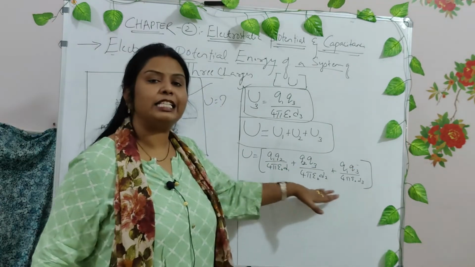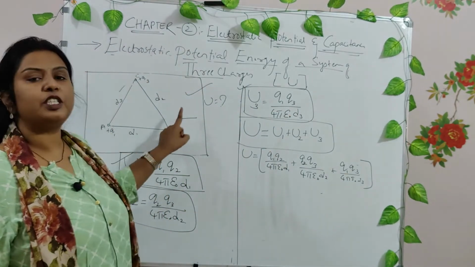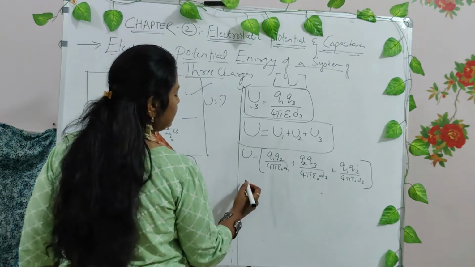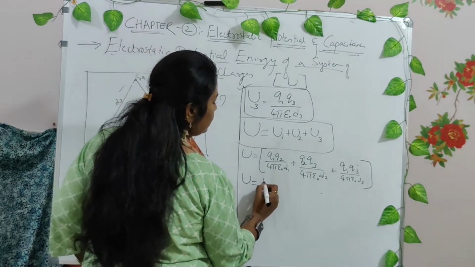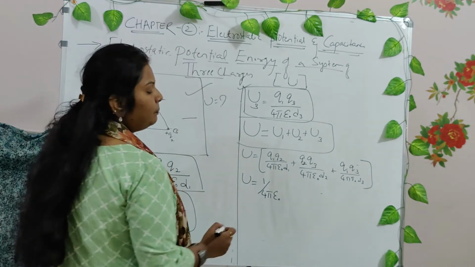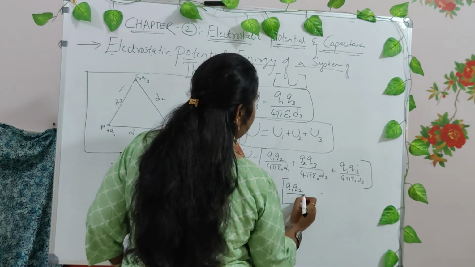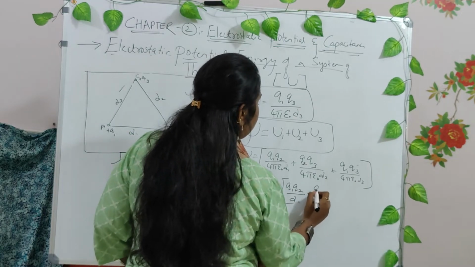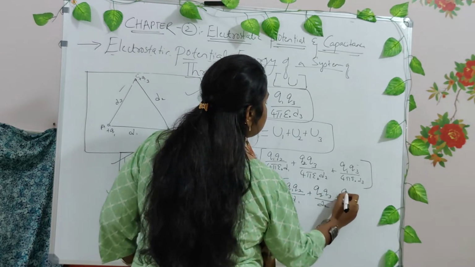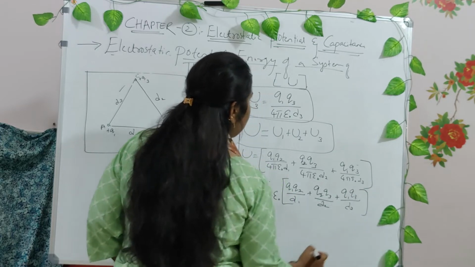When you add them, the algebraic sum gives you the total energy of this system. So what is common in these terms that you can write outside? 1 divided by 4 pi epsilon naught is common. Then Q1 Q2 divided by D1, plus Q2 Q3 divided by D2, plus Q1 Q3 divided by D3, right?